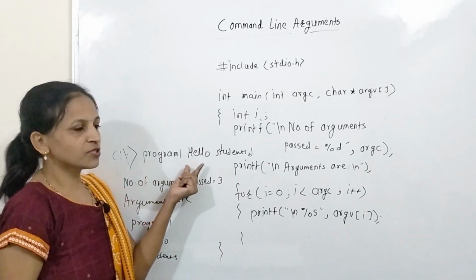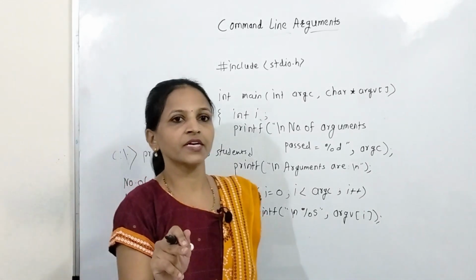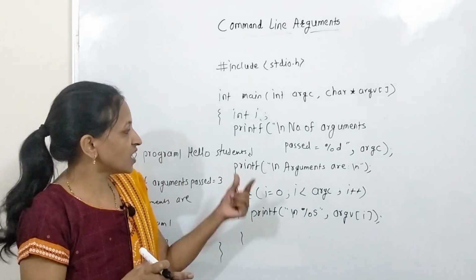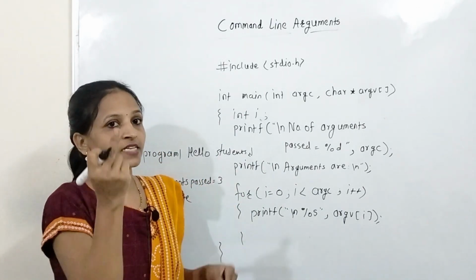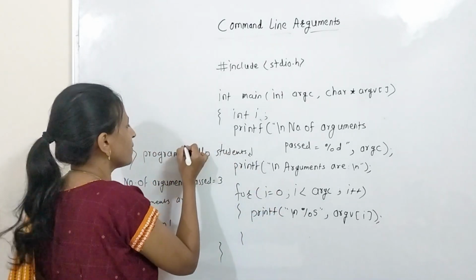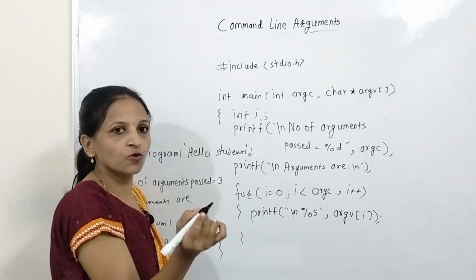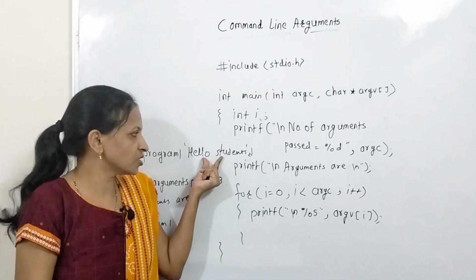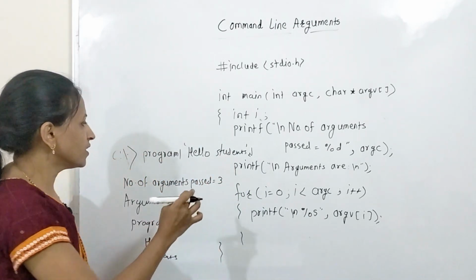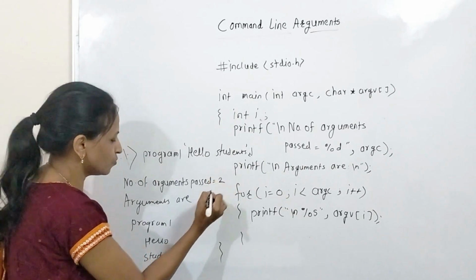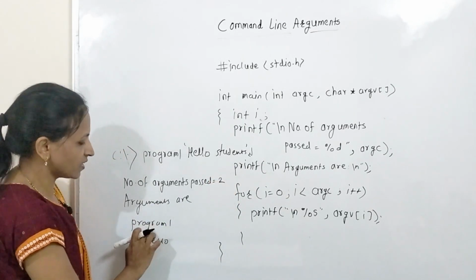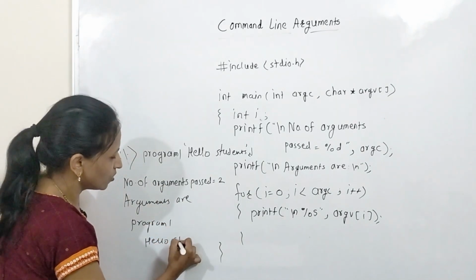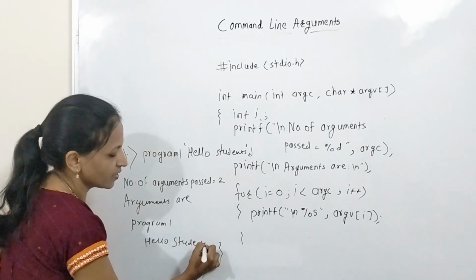See, here you can observe that all the arguments I have separated by space. But let's say you want to pass a string having spaces as one argument. Then how will you pass? Here you can put single quote or double quote, and that will indicate that these are not two arguments, this is just one argument. Then you will get the argument count as 2, and the first argument will be program1 and the second argument will be hello students, in this way.